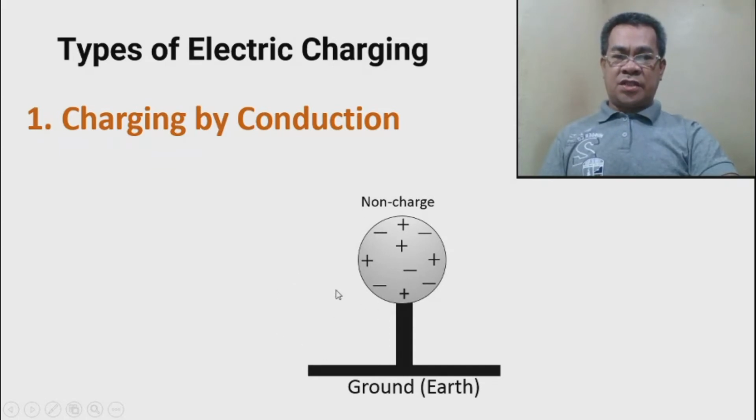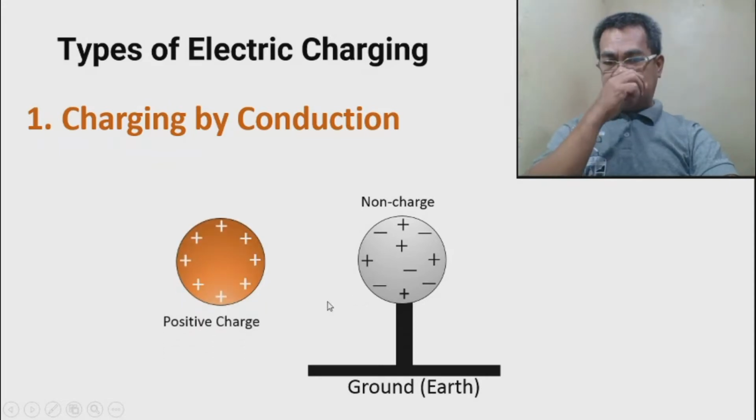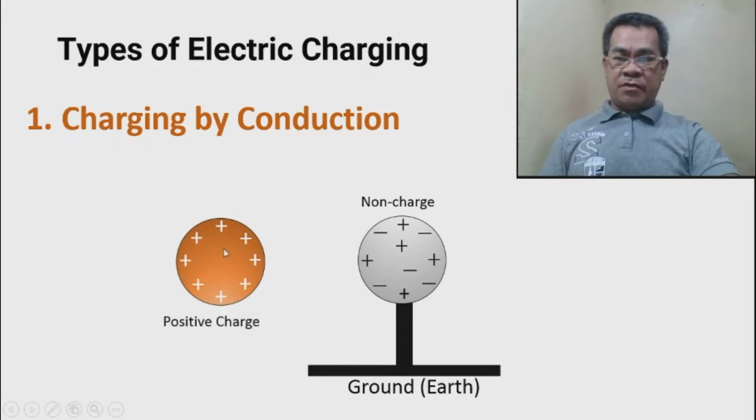Suppose we want to charge this one by conduction. We need something that has a charge. For example, I have a positively charged object and I want to charge the non-charged particle. All you need to do is use a conductor. Take note, this must be a conductor so that it allows the charge to flow.